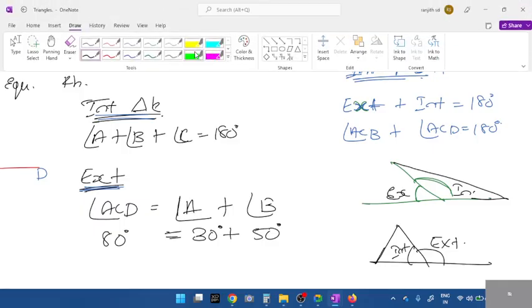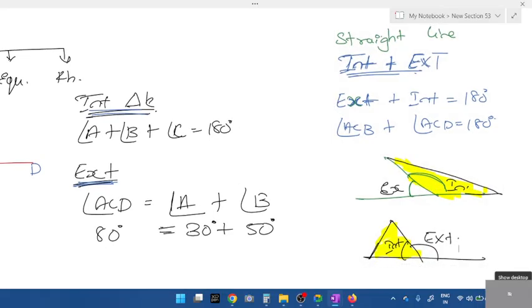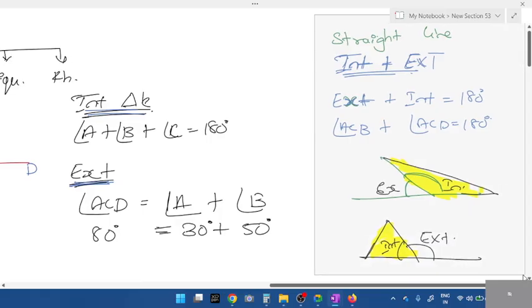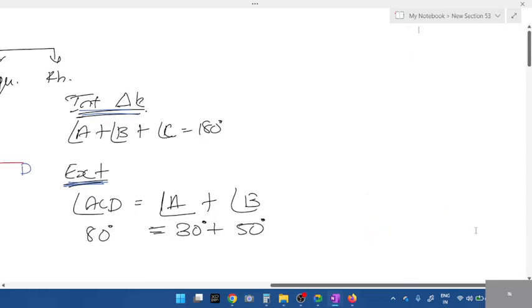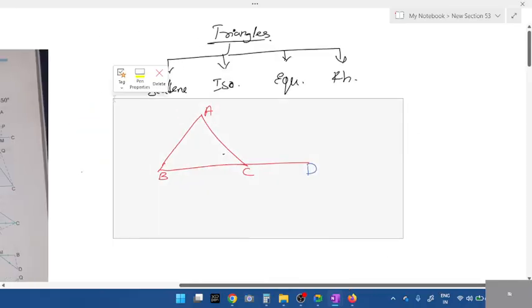When the triangle is closed, this becomes interior. Look, observe this. But it's in a straight line. Here, if the triangle is closed, this becomes interior, again a straight line. Next, along with this, types of triangles. These are the main concepts. Then we have types of triangles.